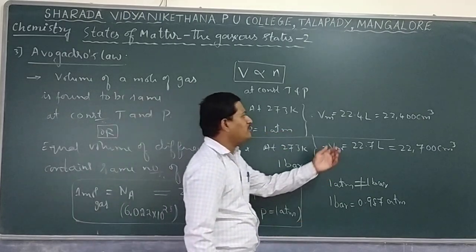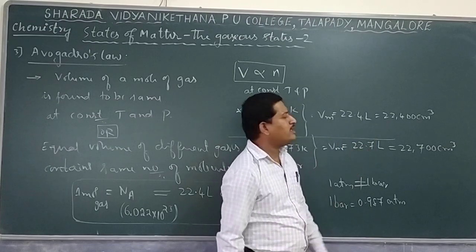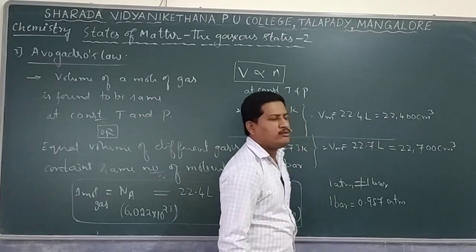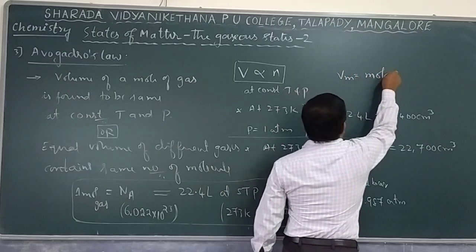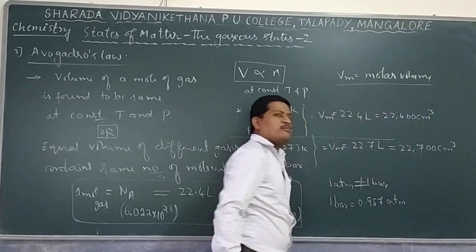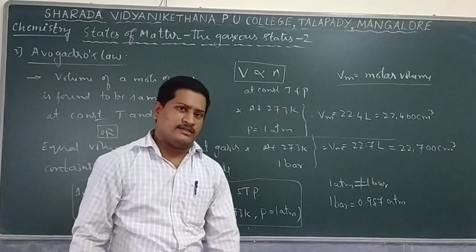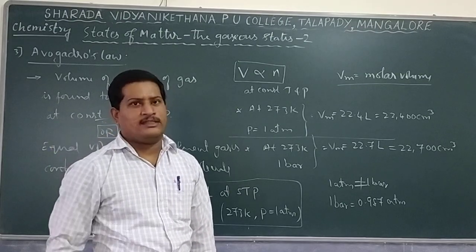That is why, when I am solving problems, the molar volume, or the volume for 1 mole of a gas, is taken as 22.4 liter. Vm is nothing but molar volume. It is called molar volume, that is, the volume occupied by 1 mole of a gas. So this is regarding Avogadro's law: V is directly proportional to n.